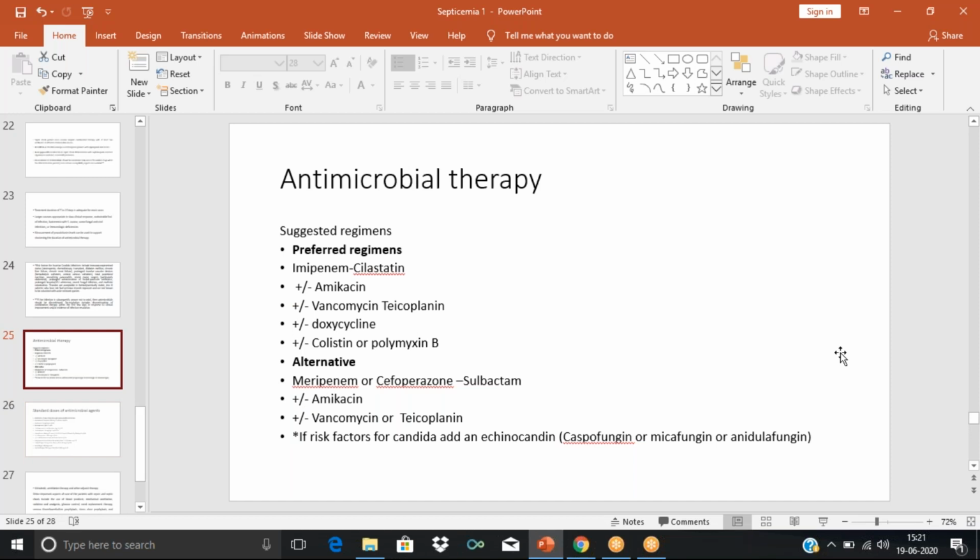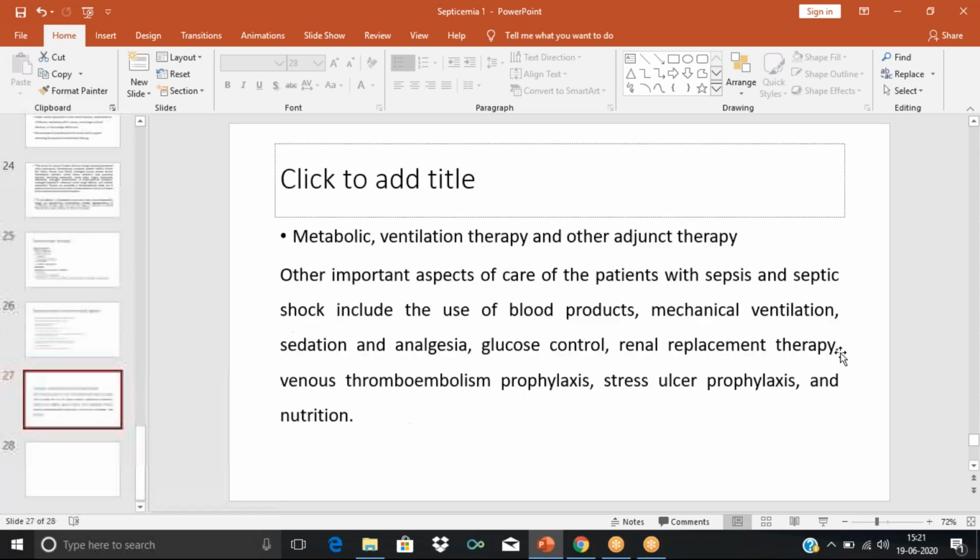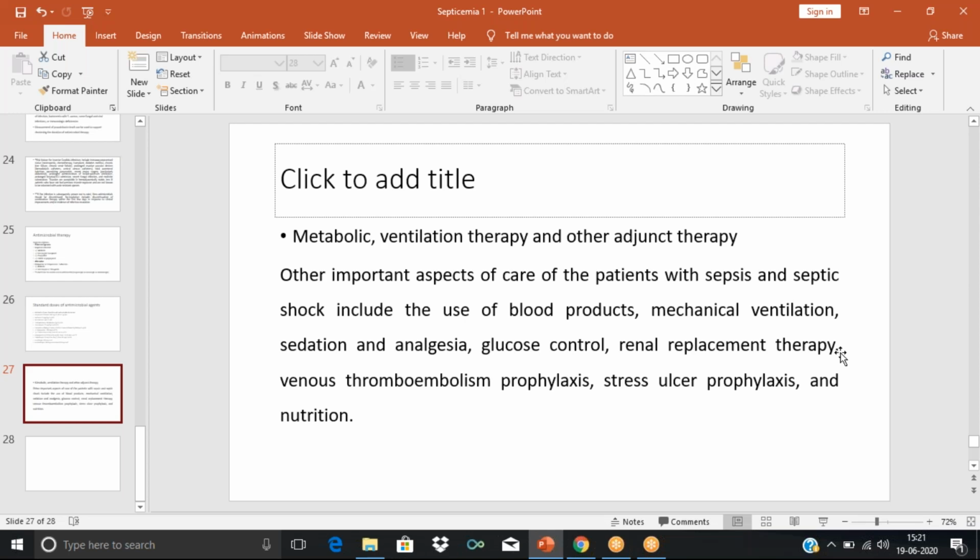Here we have seen the regimens, which antibiotics can be given. All these are broad spectrum antibiotics, and we need to give 2 antibiotics belonging to 2 different classes. Then if risk factors for fungal infection are present, we can also give some antifungals along with the antibiotics. Triazoles are preferred in case of stable patients, and we can even go for echinocandin, such as caspofungin, micafungin, and anidulafungin. These are the doses. Then apart from these antimicrobial or antifungal agents, we need to give some supportive therapies also.